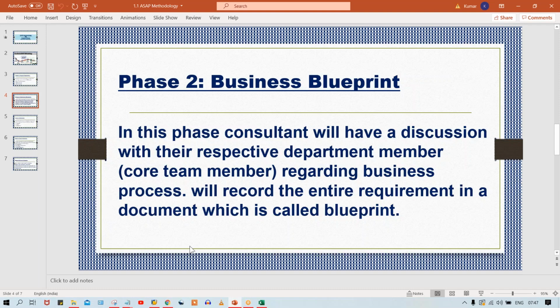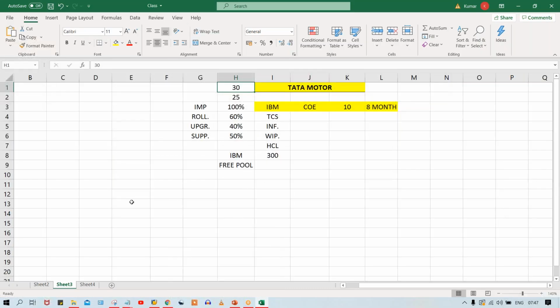Okay, why? Because I'll tell you guys. Now let's suppose that during our discussions, the client says I need this, I need that, lots of things. They have explained around 10 topics. It means these are the 10 requirements raised by Tata Motor, and that too by the core team member of the finance department. And later on, what will happen? If you have not recorded these things, they can go back on their statement saying that no, it was not 10, I said 15, right? So here what is happening? We are going to record the entire requirements, and then there'll be one more thing.